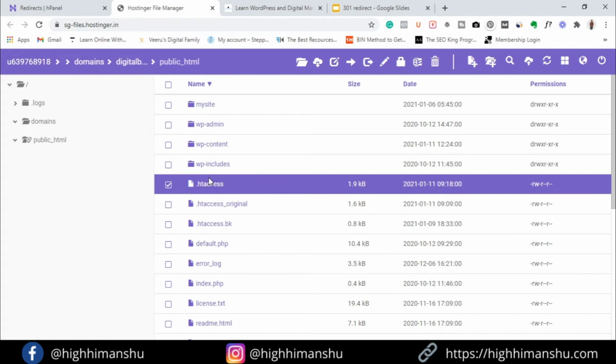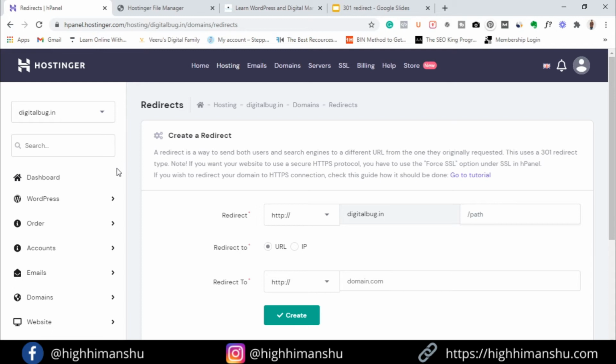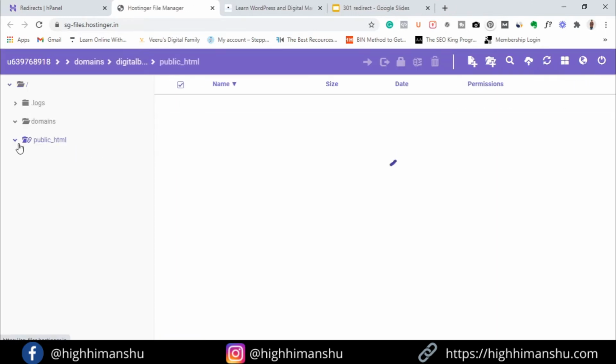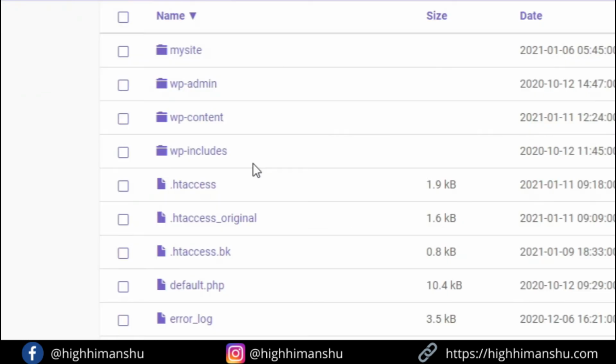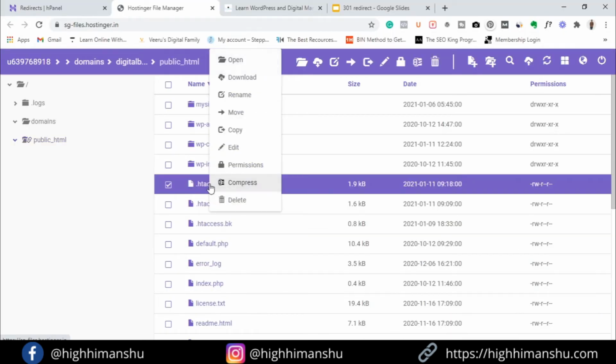So guys, if you don't know where this root directory is, I'll show you. Let's say I am at the dashboard. Okay, just write here file manager, you will get this file manager option. Just click here. Now go to this public HTML. Now you can see here .htaccess. Okay, this is the main file. Just right click and open.